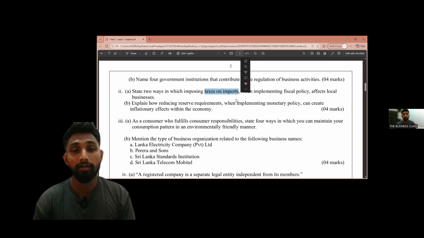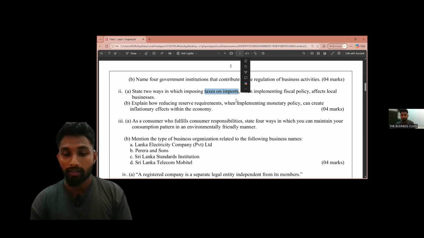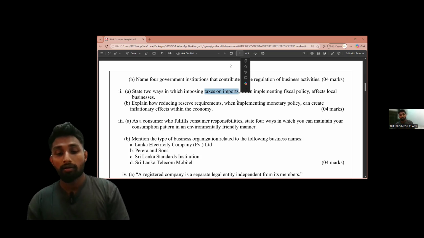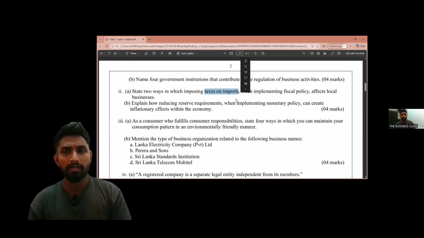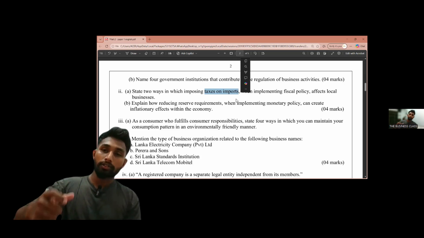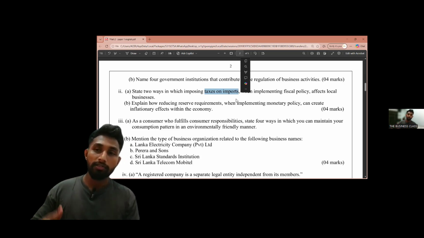Then you can write like this: increase competitiveness of local substitute products.